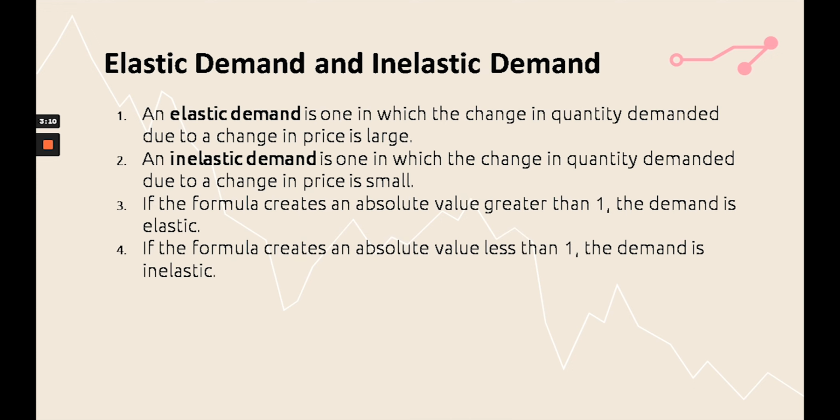Based on the elasticity of demand, it can be categorized into 5 types. First is elastic demand, in which the quantity demanded changes to a larger degree than the price change. So if price changes by 10% and quantity demanded changes by 20%, then demand is elastic. In inelastic demand, the second type, the quantity demanded changes by a smaller proportion than the price. So if the price changes by 20%, demand will change by only 10%. That leads to inelastic demand.